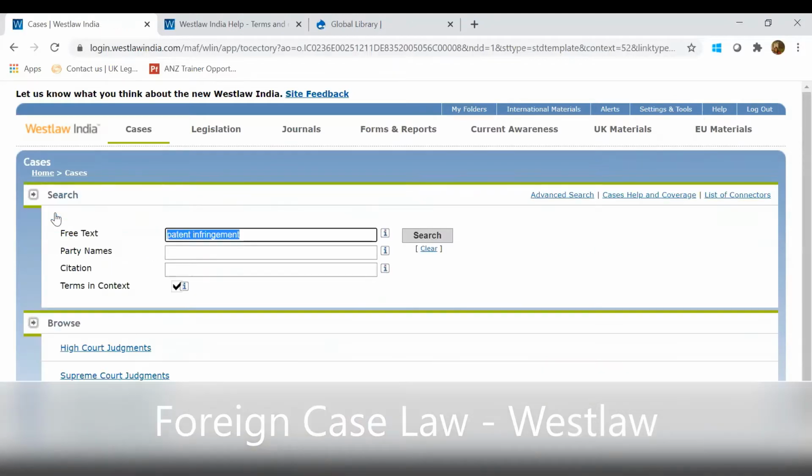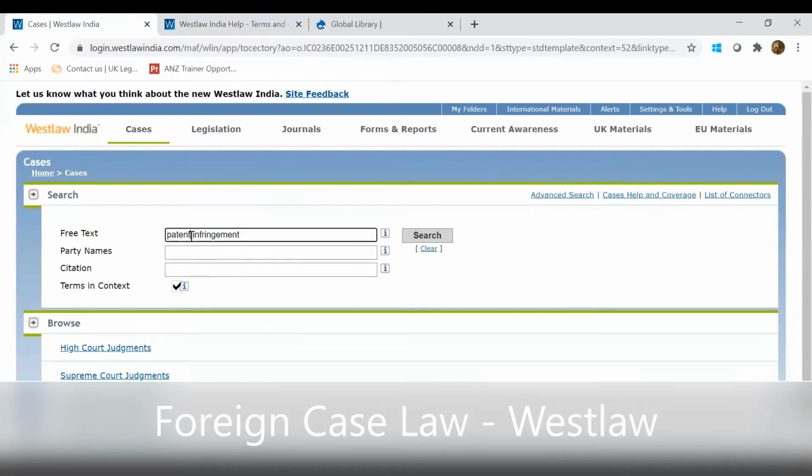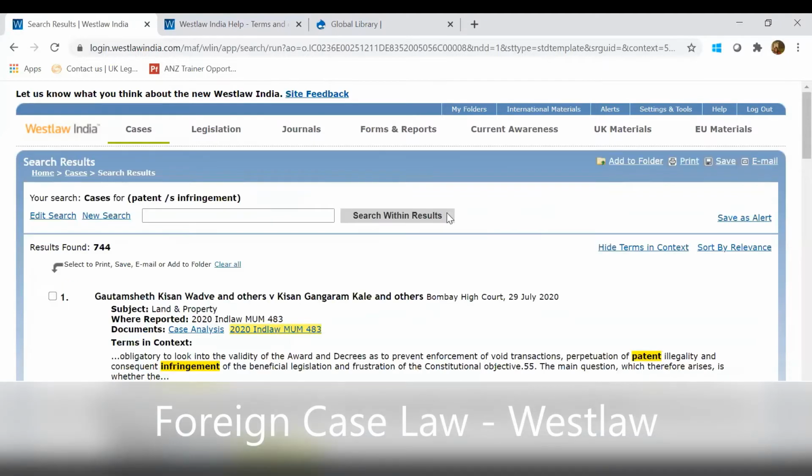We'll just edit the search, go to terms and connectors. I can probably select a /s, a grammatical connector basically. And I'll put /s in between patent and infringement. So this means I want patent and infringement in the same sentence. So I'll just click on search. So my results have come down drastically, from 2400 to 744, which is also a huge number.